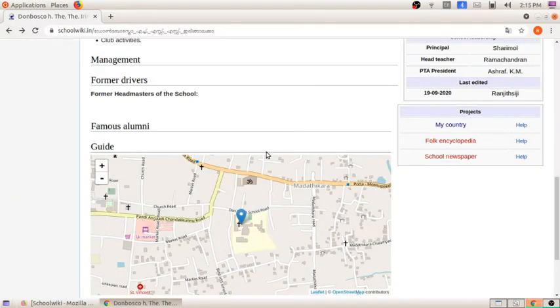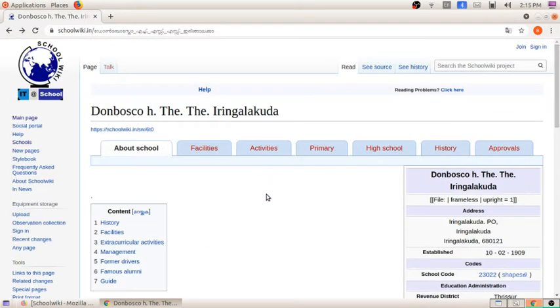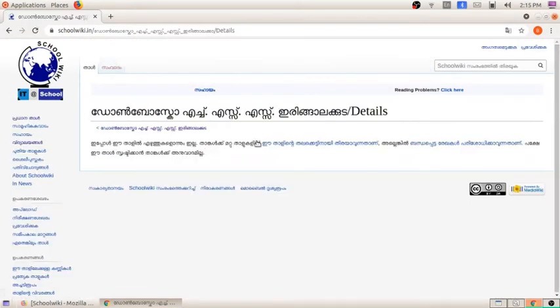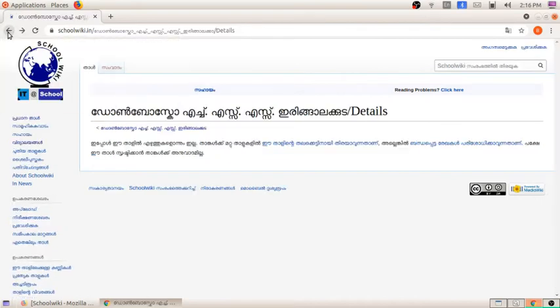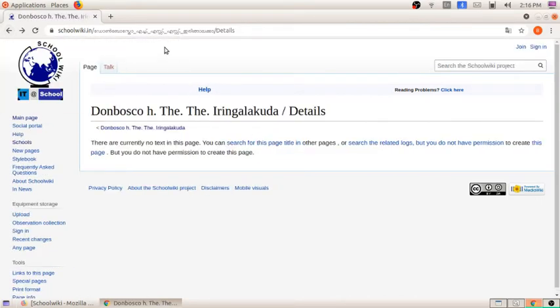So if we want to add the information, that is also possible here. In this way we can select. Here also you can see no information is added. The words in red color mean that there is no information on that page. As I already told, anyone can add information on this page. So I will show how we can add the information.